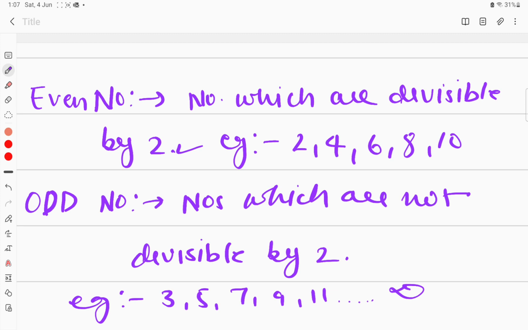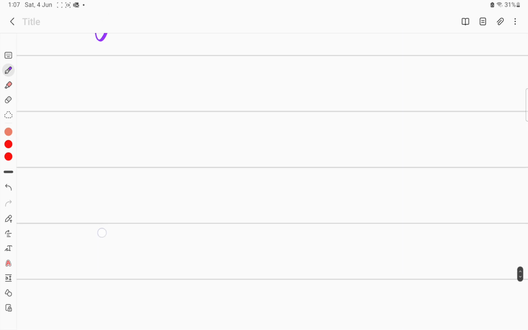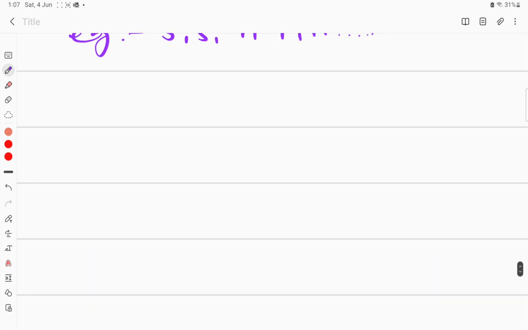Okay. After this we have one more type of number, and that is called co-prime number. Now this is also very important. Co-prime number, don't go on the word prime. Co-prime basically means that a set of two numbers are not having any other common factor apart from 1.